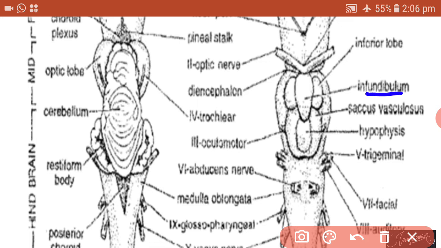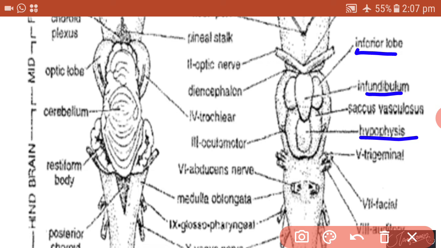On either side of this infundibulum there are lobes called the inferior lobes. There is a pair of inferior lobes behind the infundibulum. Then posterior to the infundibulum there is an elongated, sac-like structure called the hypophysis,